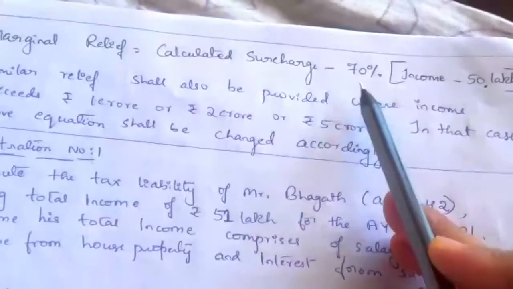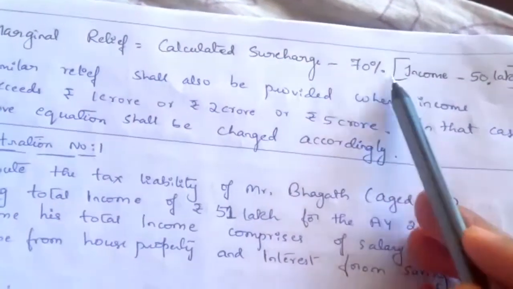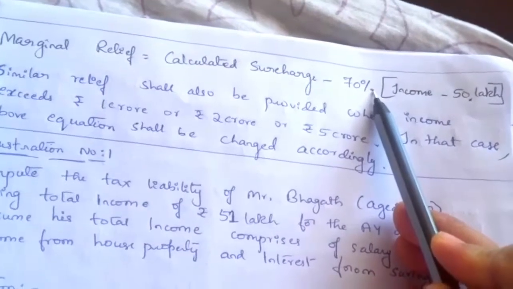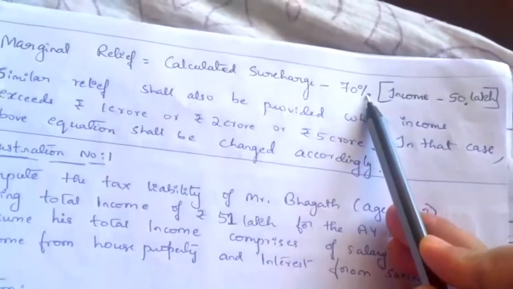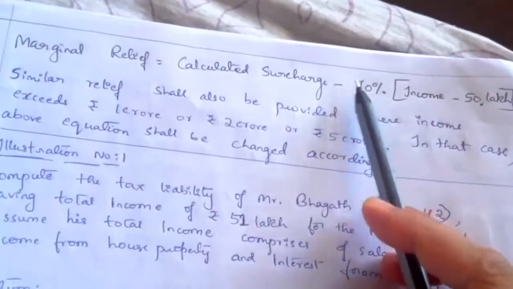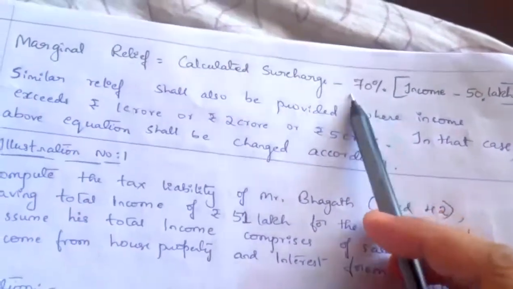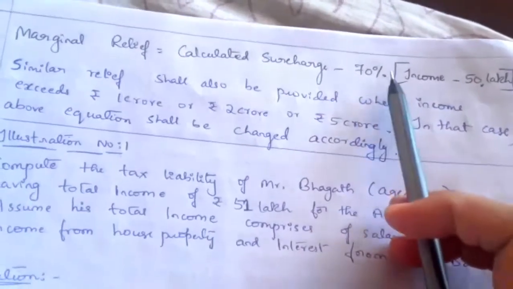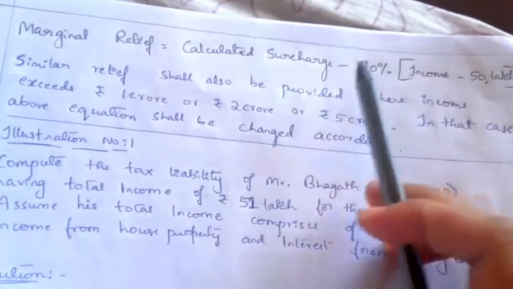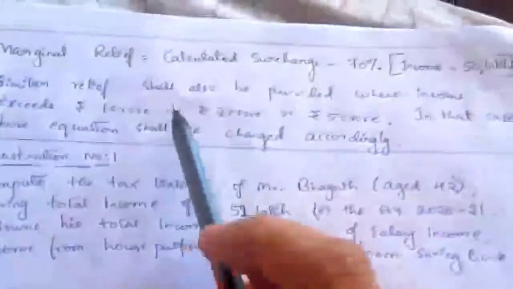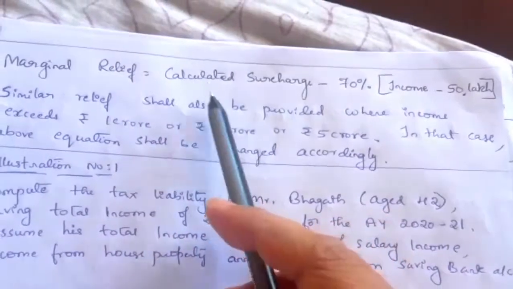The 70% rate is taken because income exceeding 10 lakh is taxed at 30%. Relief is given after deducting the 30% tax.